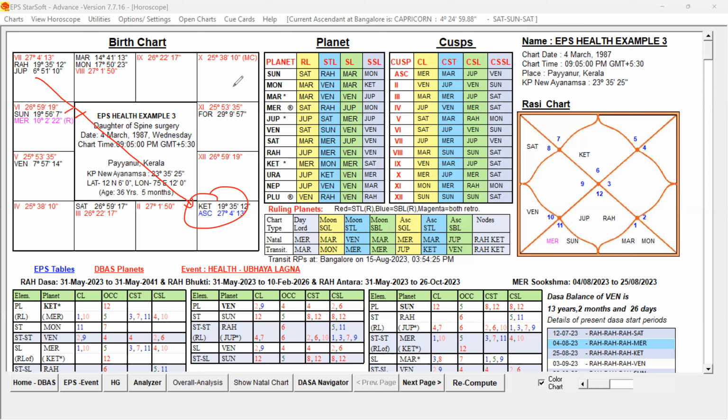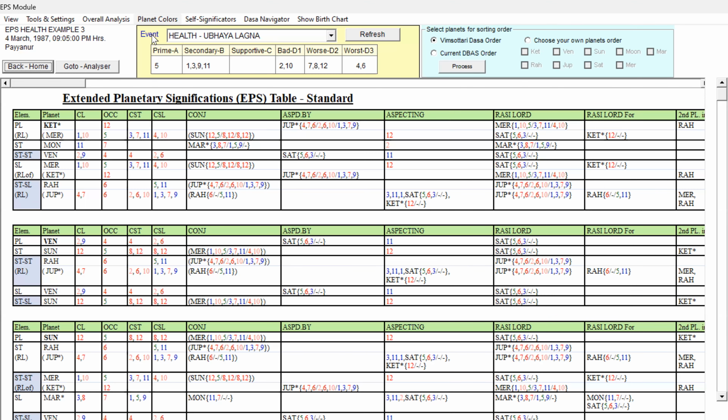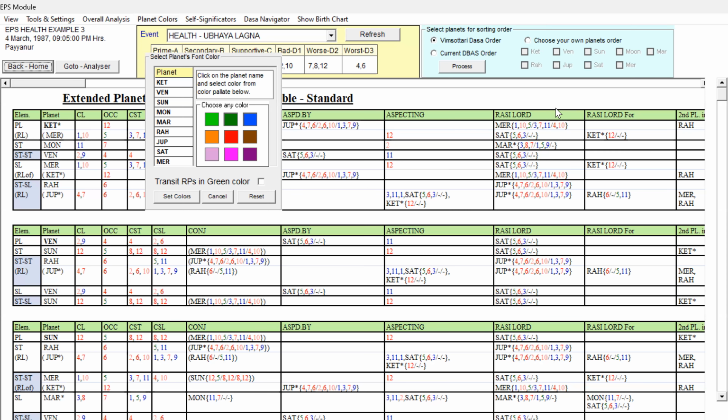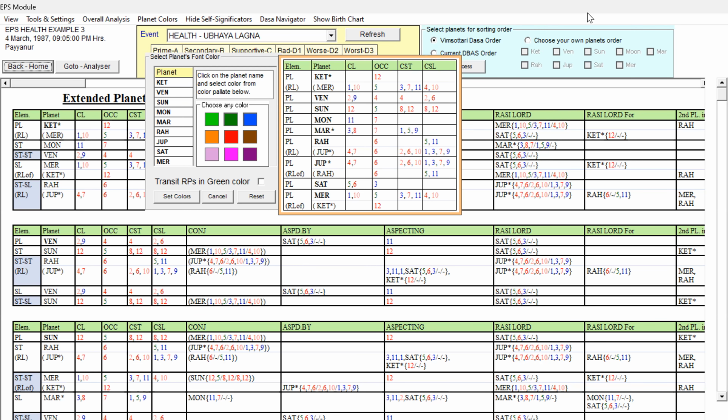Okay. Now, the next step: we have to study the self-significator of all planets. First, we select the event, and I have already selected the event. Now, we have to check the self-significator of all planets. That is step number 2. Let us check the self-significator before going to the destiny and the DBA predictions.